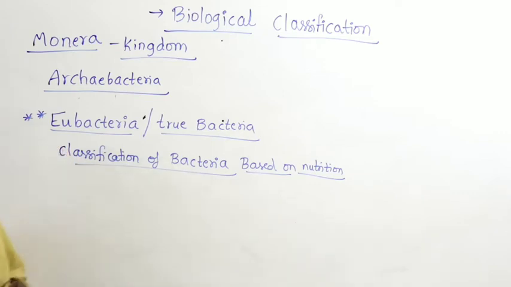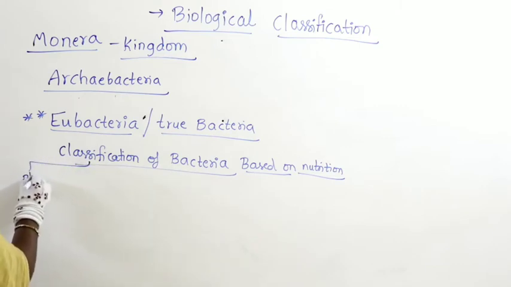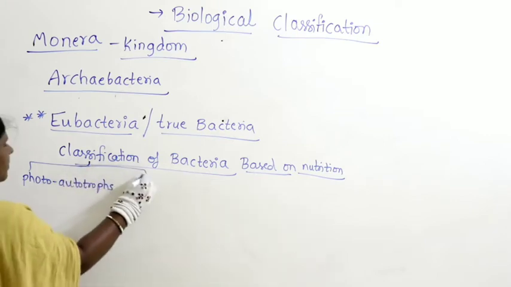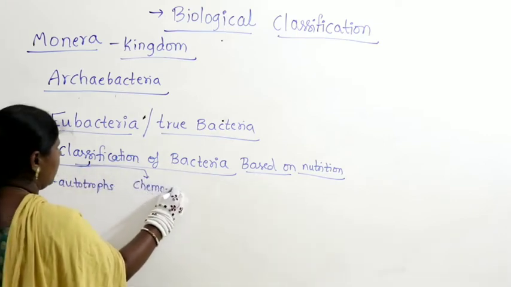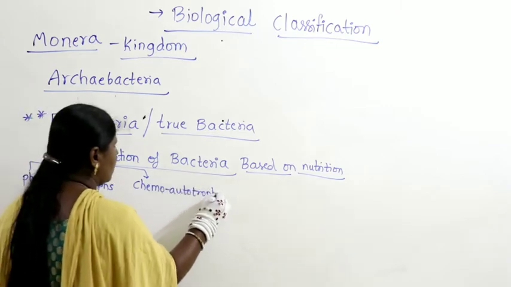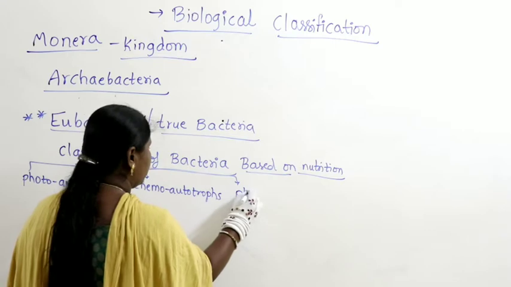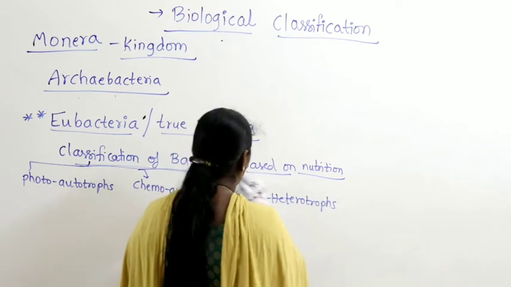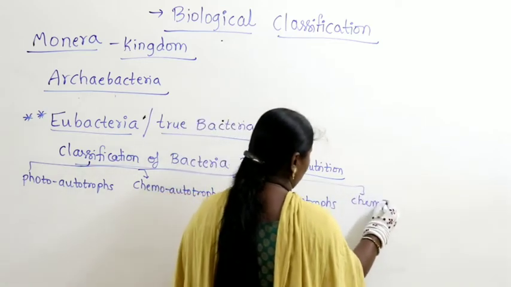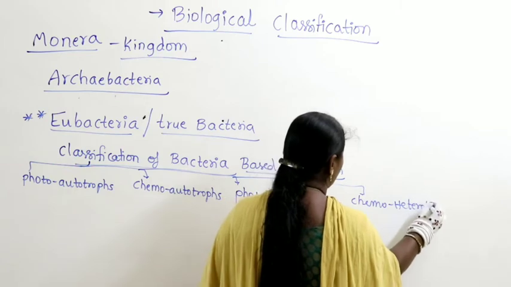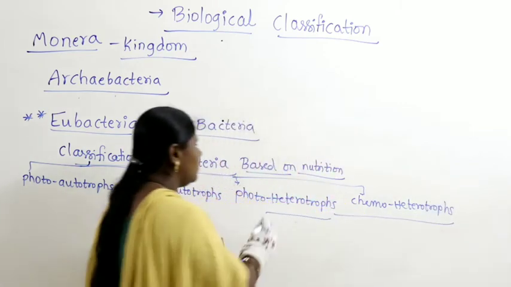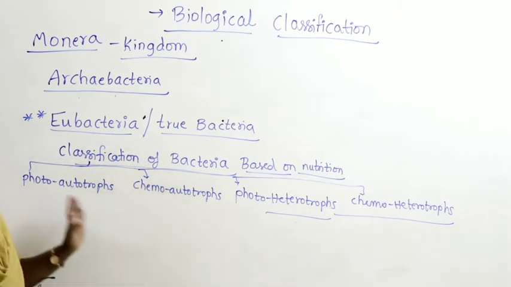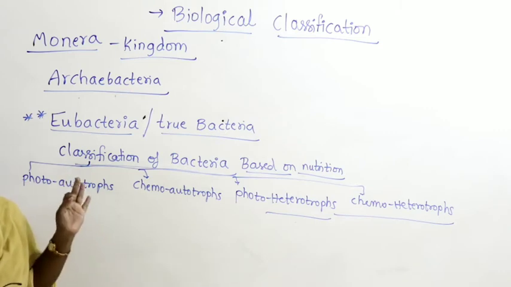Photoautotrophs, chemoautotrophs, photoheterotrophs, and the last category called chemoheterotrophs. All these 4 categories include examples, and those examples are very important.